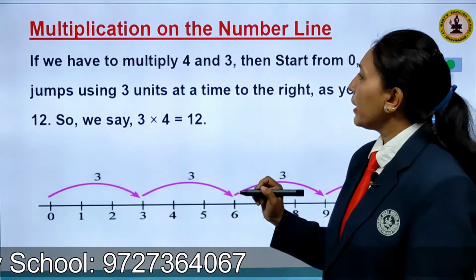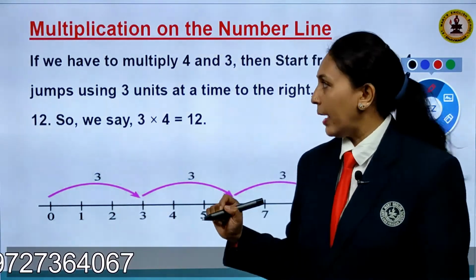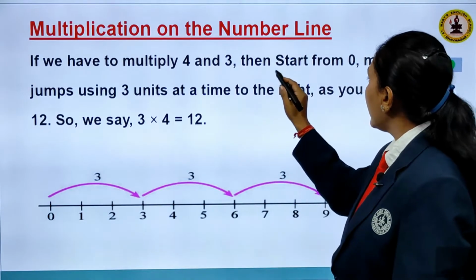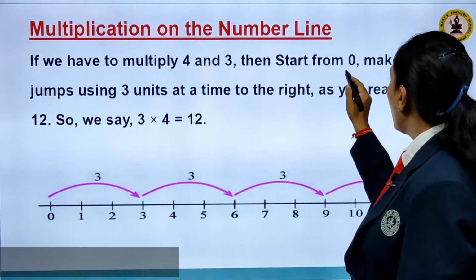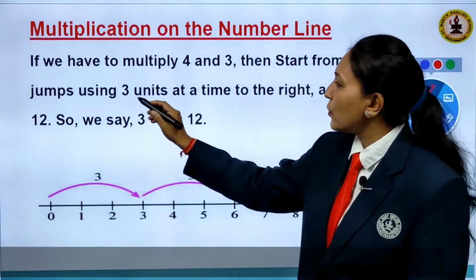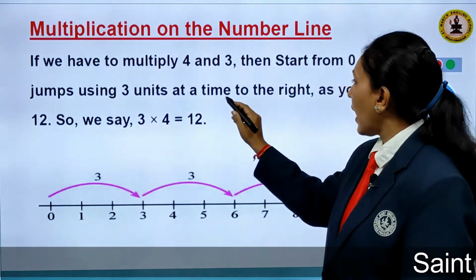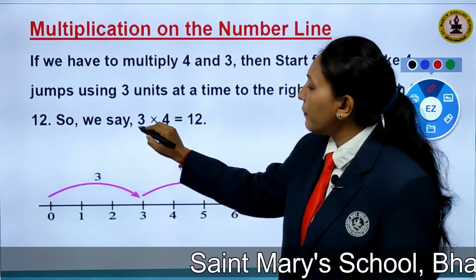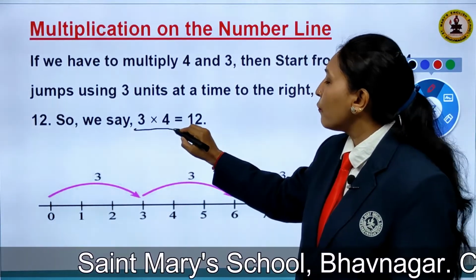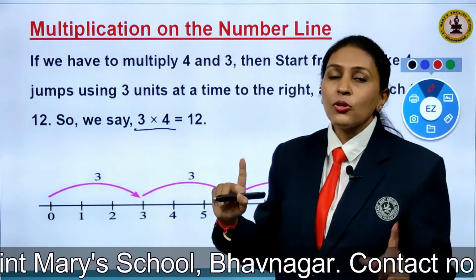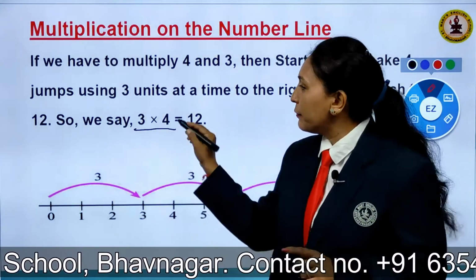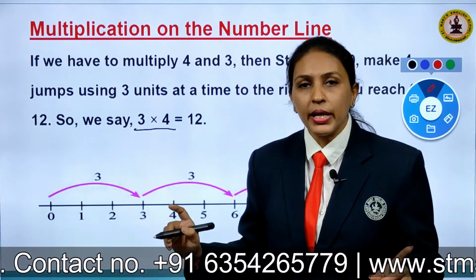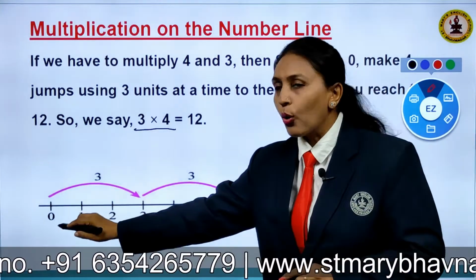Now multiplication of the numbers on the number line. If we have to multiply 4 and 3, then start from 0, make 4 jumps using 3 units at a time to the right, and you reach 12. So children, if I want to multiply 3 into 4, it is not like addition and subtraction where the first digit given is where you start. In multiplication we begin with 0 only.